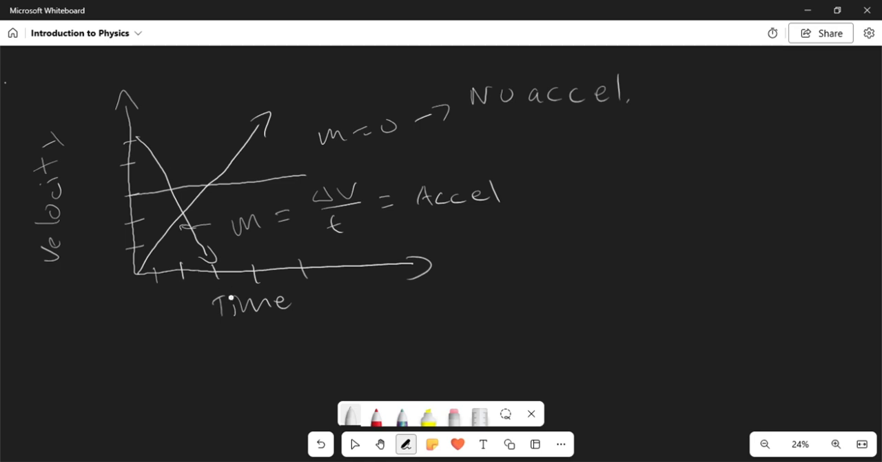So really just understand that from a position versus time graph, you get velocity because it gives you displacement. From a velocity versus time graph, you get acceleration.